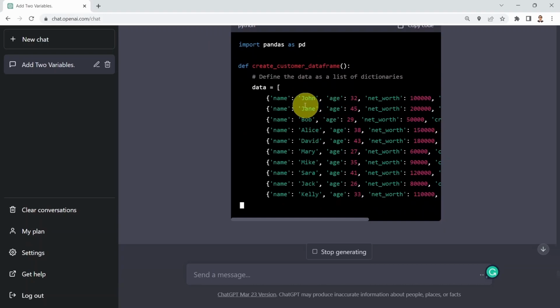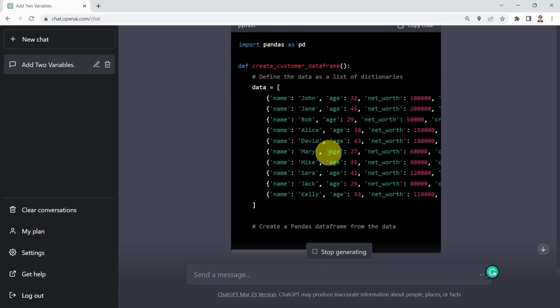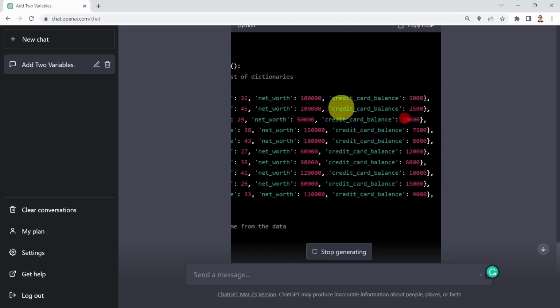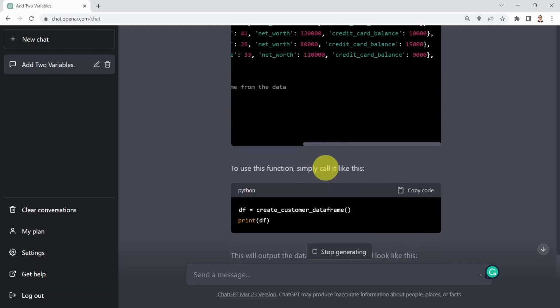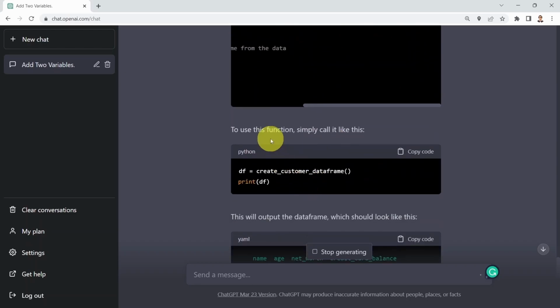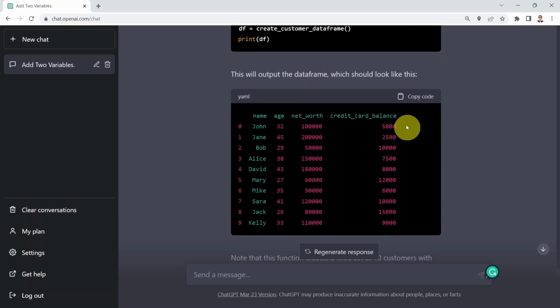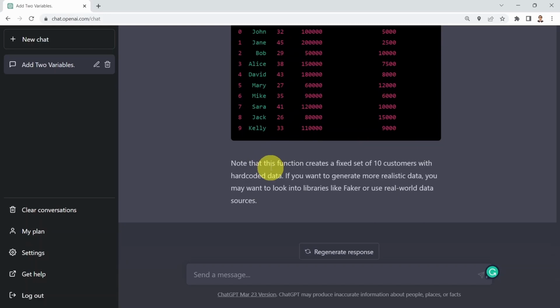So these are the names: John, Jane, Bob, Alice. Here you can also see the ages associated with them. You can also see the net worth too. And you can also see the credit card balance as well, okay? And here it's showing you the function call, so how to call that function, and showing you the output that is coming out from calling that function.